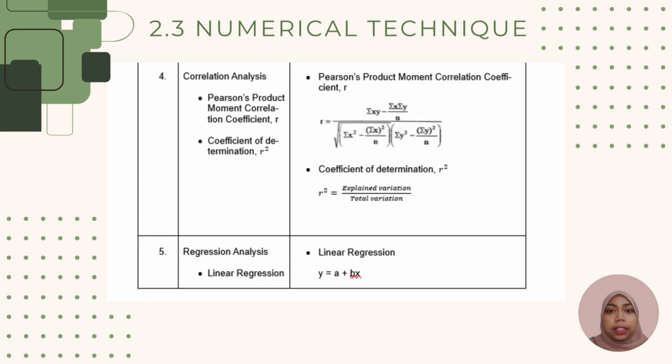Okay, so these are the fourth and fifth techniques, which are correlation analysis and regression analysis. For correlation analysis, we use these two formulas to find the value of Pearson's product moment correlation coefficient, which is R, and also the value of the coefficient of determination, which is R squared. And lastly, for regression analysis, we use y equals a plus bx to find the value of linear regression. Y is the value of the dependent variable, a is the y-intercept, b is the slope of the line, and x is the independent variable.